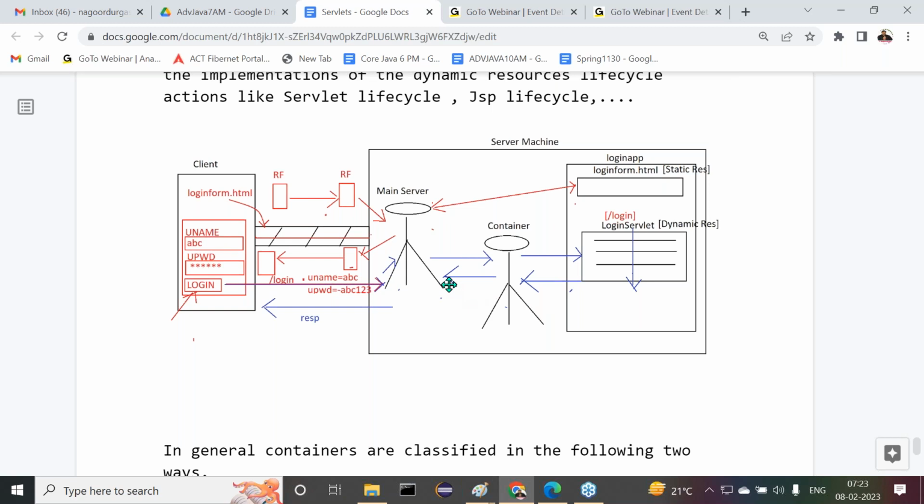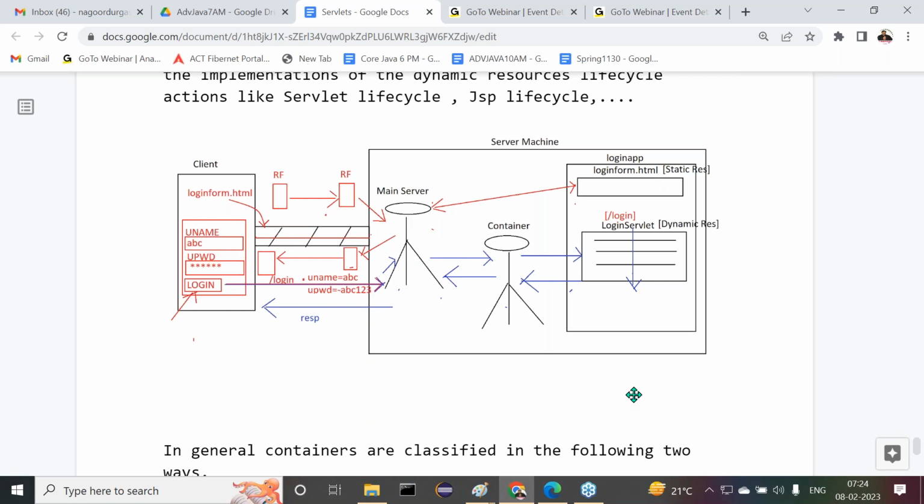That response will be submitted back to the main server. Now the main server will send that response back to the respective client through the protocol by preparing the response format, and finally the response comes to the client browser. That's it, this is the entire flow of execution. But here I have a question: what is the main difference between the main server and the container actually?